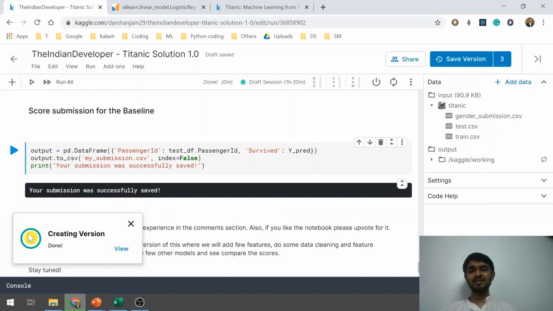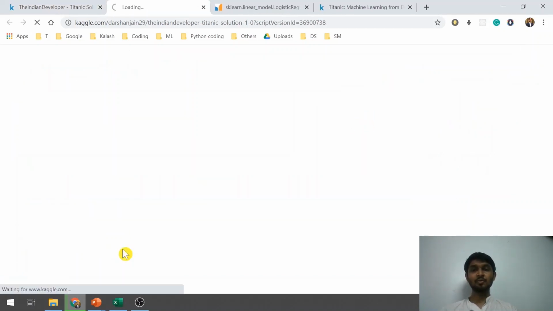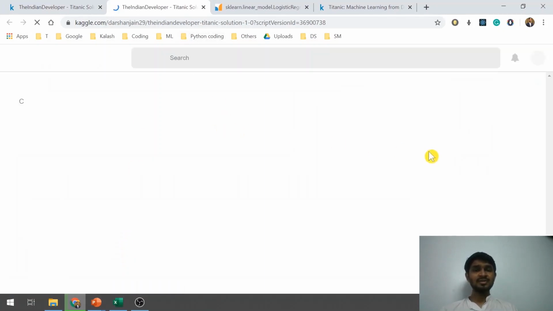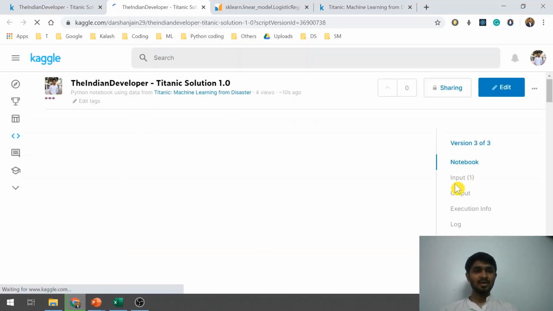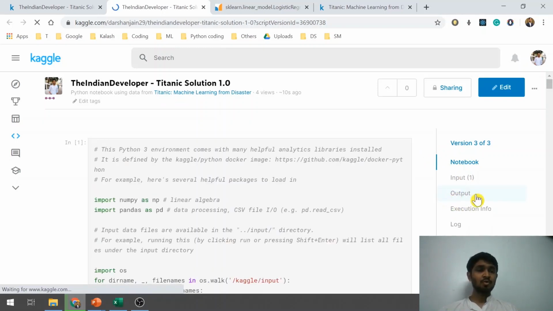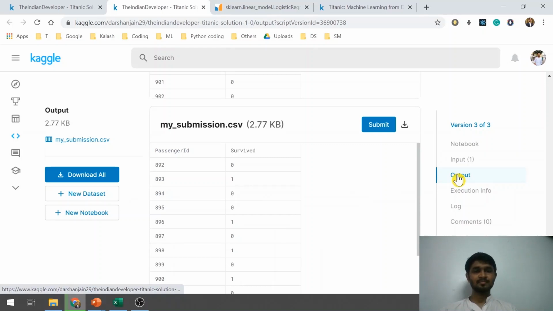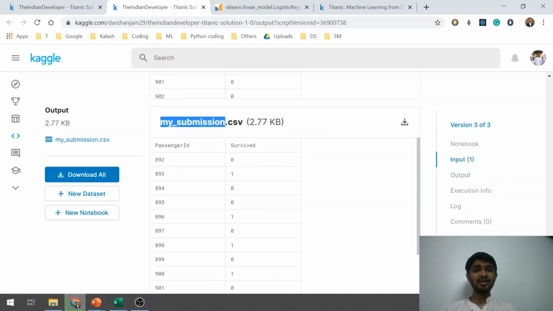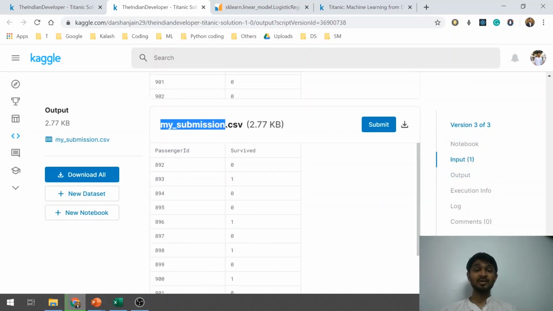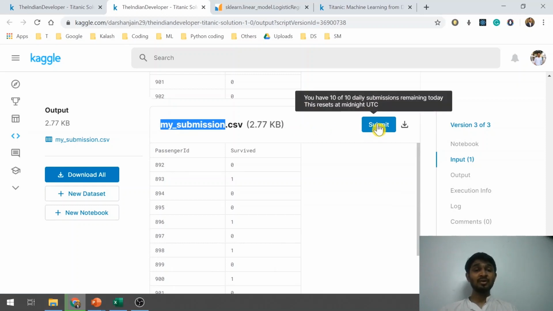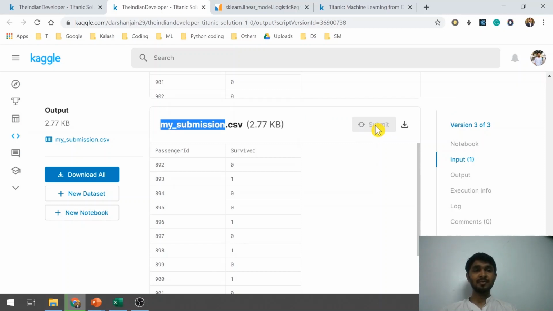So yes, I can see that my compilation is done. Let me quickly click on this view button. When you click on this view button, you will see that this output option is visible to you. You are supposed to click on this output option, and then you see that this is the output file that you have generated. You need to submit this output file to the leaderboard, and to do that, you just have to click on the submit button.